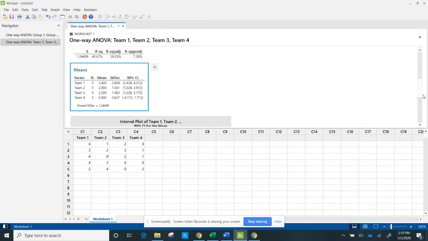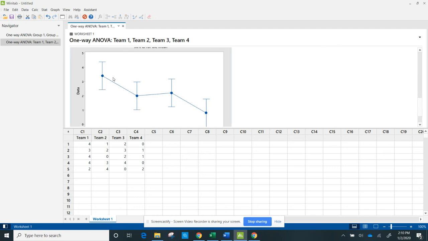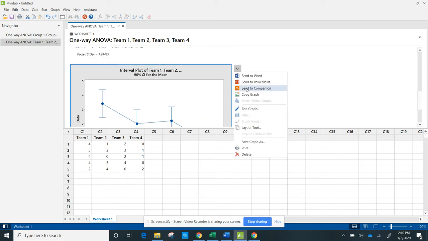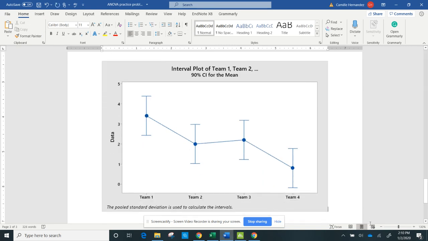Go back to Minitab again, I keep going down, and here's my graph, and you can see there are some differences. Let me copy that so we can look at it better when I take it over, because I think this might actually be different. Let's look. So let me put it here. Okay, so team 1 did really good. They scored a lot of goals. Team 2 and 3 are pretty similar, but team 4, they don't look like they scored as many,